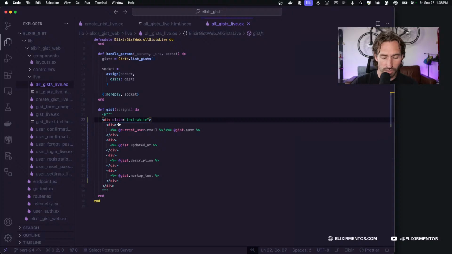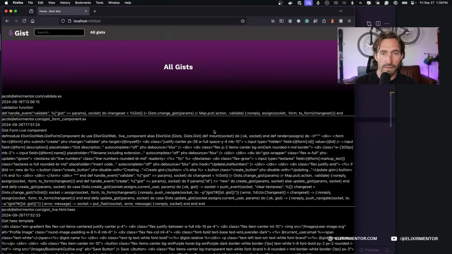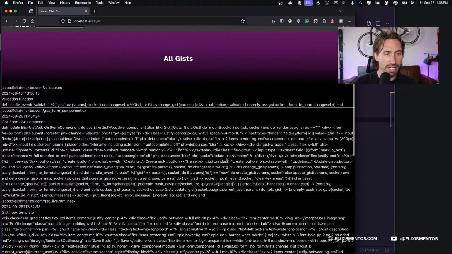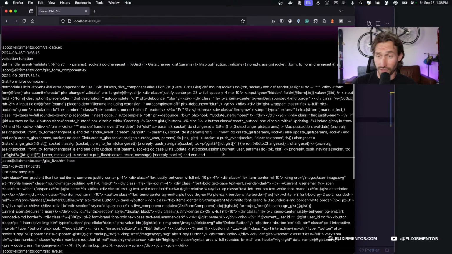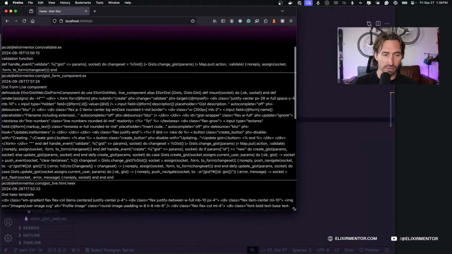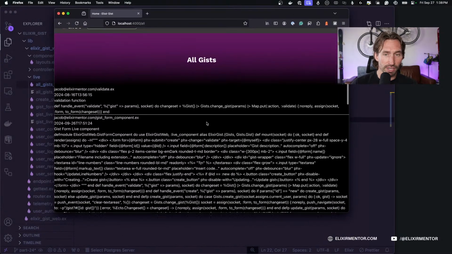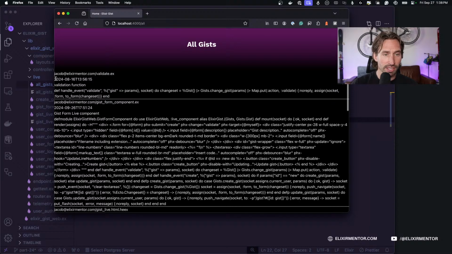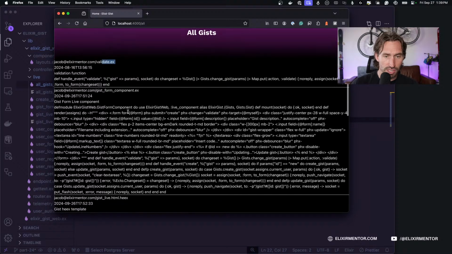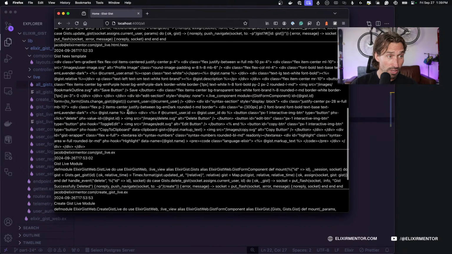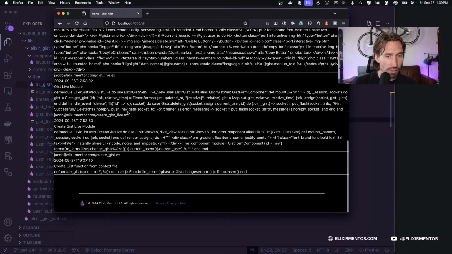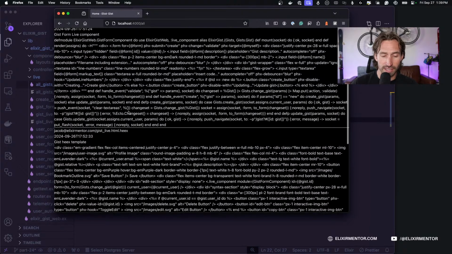Okay, and then if we go back to the app here, all right, and now you see that we have all of the gists loading, and this is where we got in the last video. So it's not very pretty, but at least we have our data showing. So we see the date, the user, the name of the function. This is not in order either, so if I forget, remind me that we have to sort descending on the timestamp. But we have all our gists coming back. So now we just have to make it pretty.